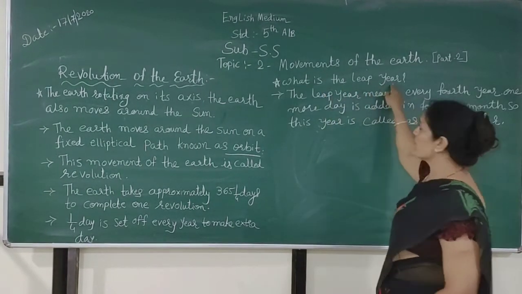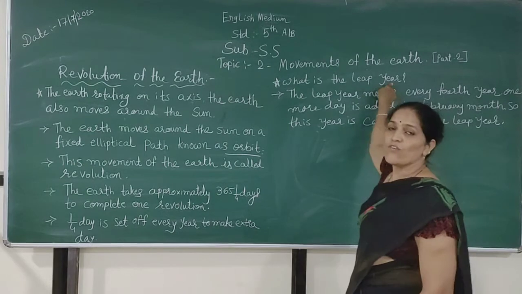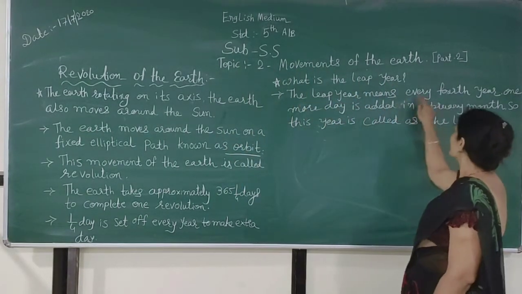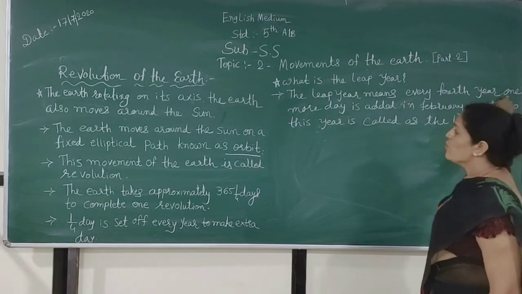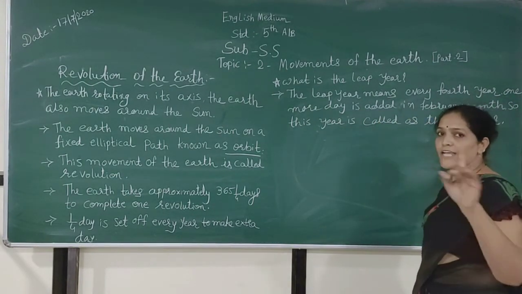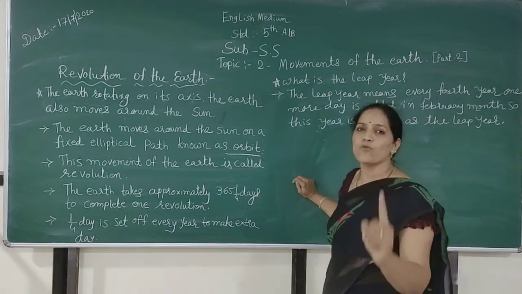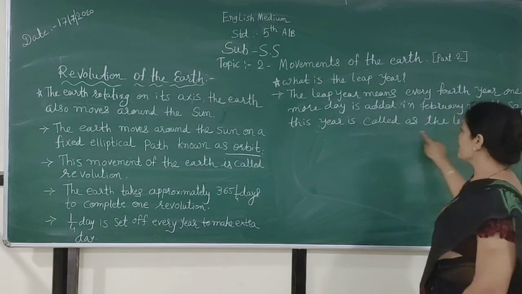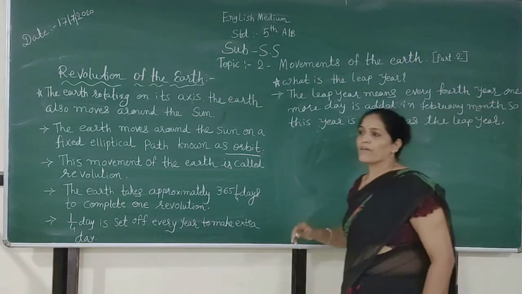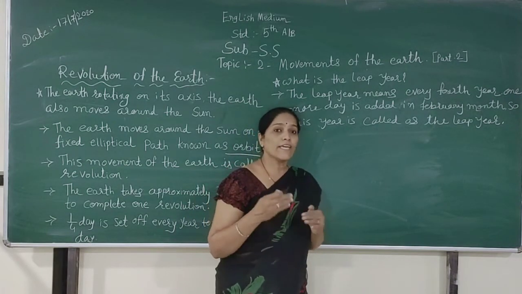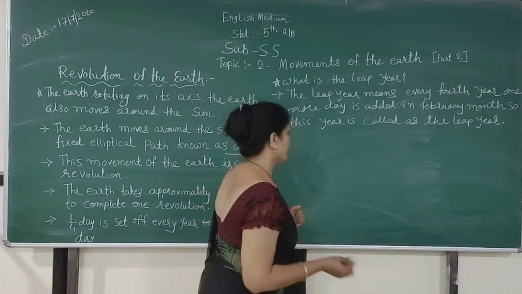What is a leap year? Now friends, what is the meaning of leap year? Leap year means that every 4th year, one more day is added in the month of February. Not any other month, only in February one more day is added. So this year is called the leap year. Now friends, do you know how to count a leap year? How do we know this is a leap year? Let me explain.